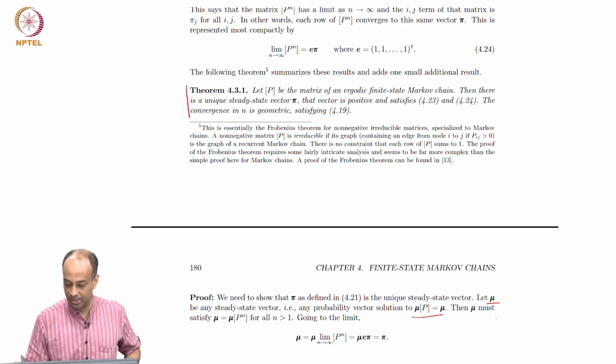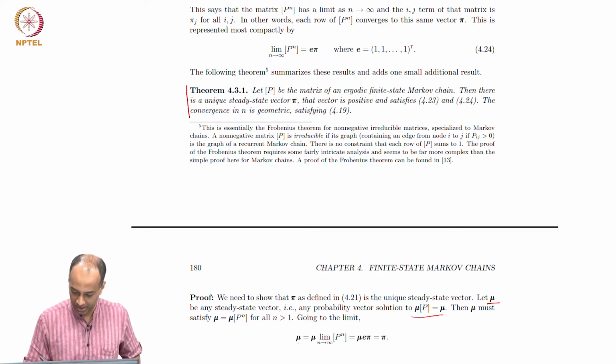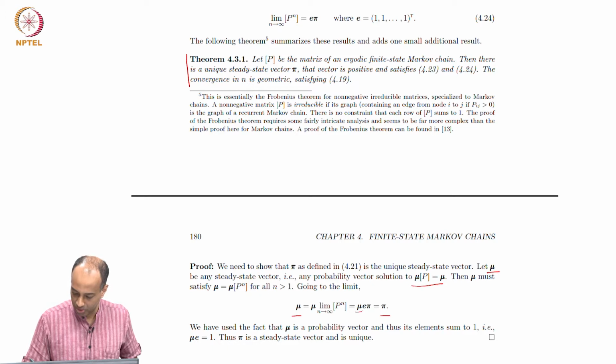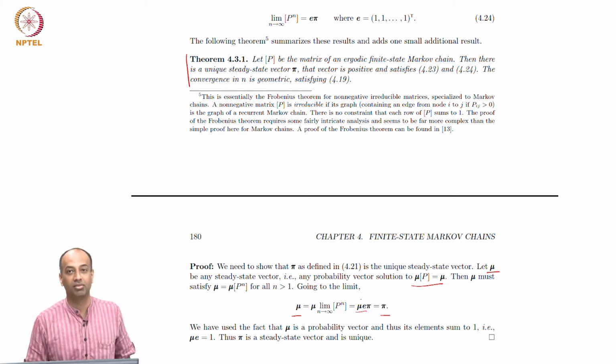This we argued earlier using Chapman-Kolmogorov. Then you end up proving that mu has to be equal to pi. That's because mu e is equal to 1.